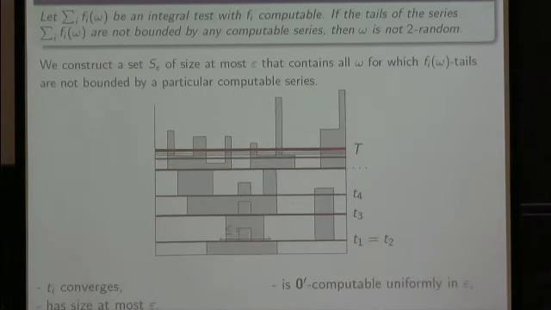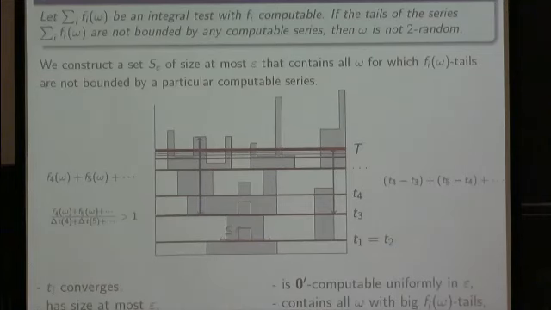Then we can also remark that T is computable with the halting problem, and the places where gray is above level T is just enumerable even without the halting problem. So our set S epsilon is enumerable with the halting problem.